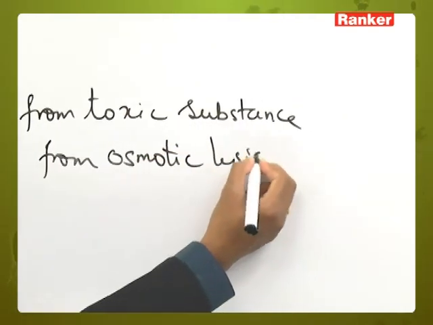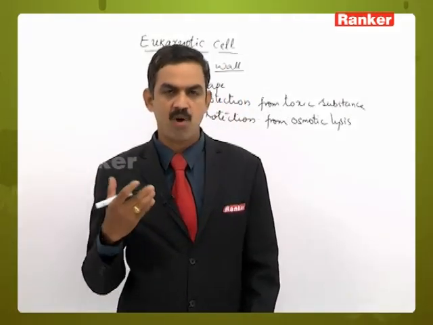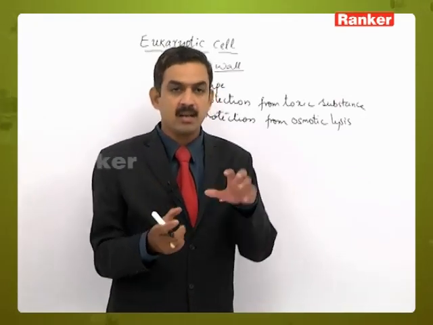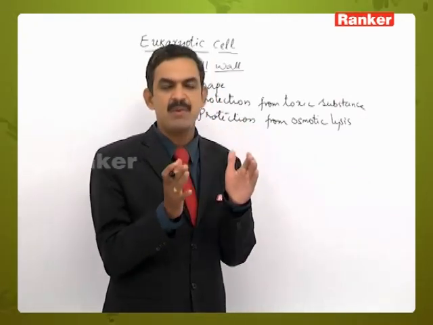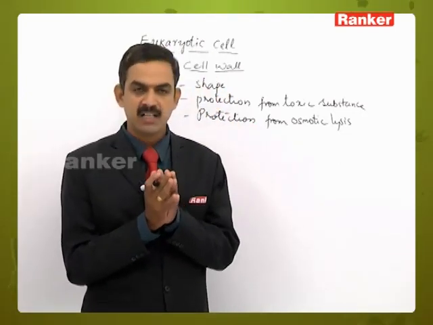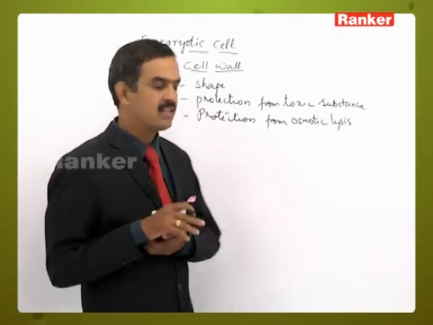Like when endosmosis occurs, when the water goes on entering into the cell, what happens? The volume of the cell will increase, but here the cell wall will delimit the endosmotic process, so that it is protecting the cell from osmotic lysis.